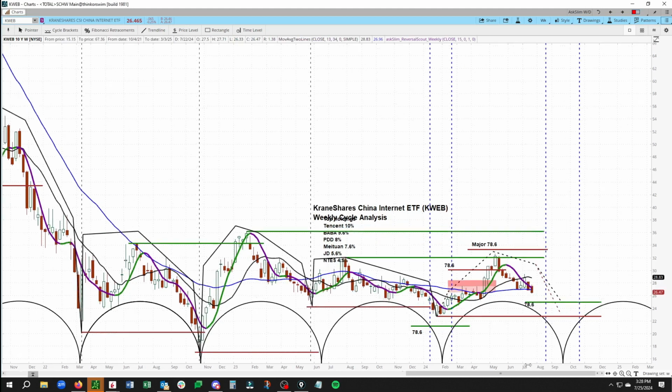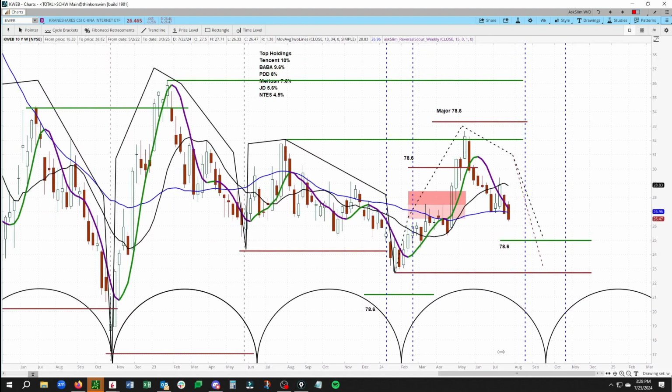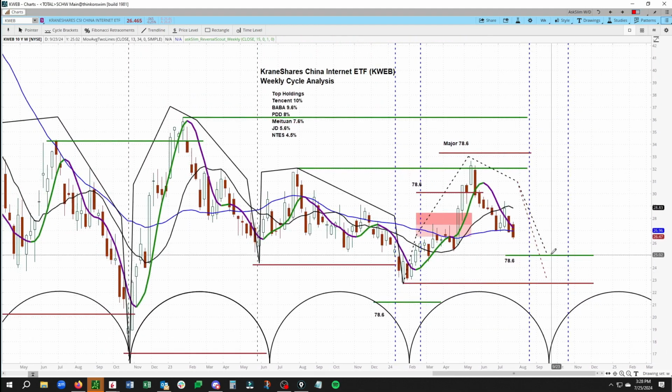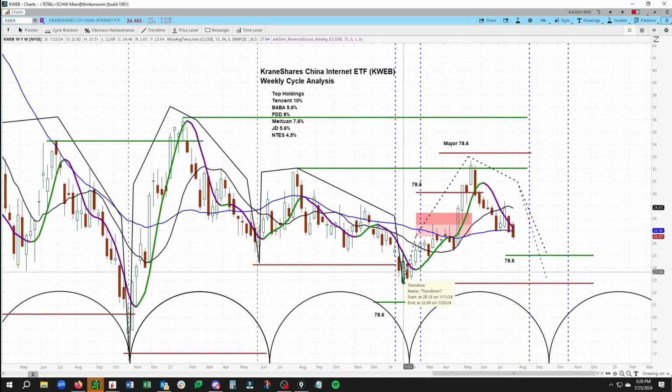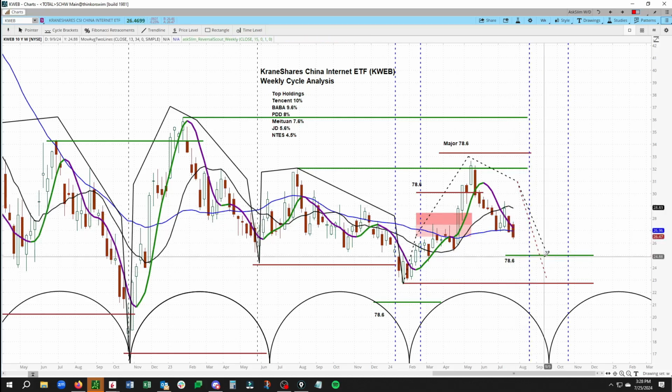Now, I have two downside tracks here in the KWEB, being the 78.6 fib at 24.99, then this old low at 22.68. So in a period of risk, we would only be watching for failed rallies and overall turns back to the downside to the two downside targets that I mentioned. This trough is due 8.19 to 10.21.